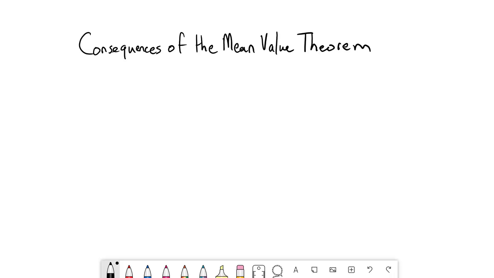The first one has to do with increasing and decreasing functions. Because of the mean value theorem, we can actually define what an increasing and decreasing function looks like in terms of derivatives.